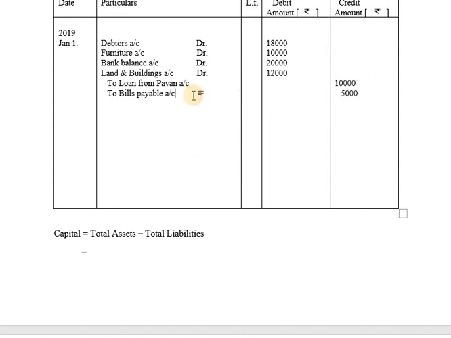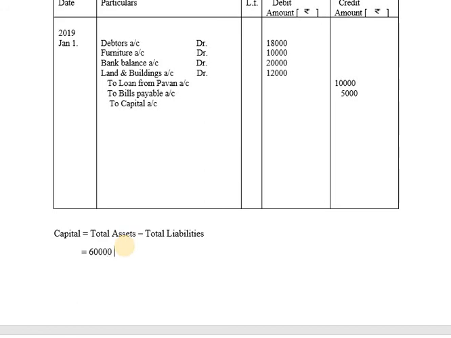Now you will be finding capital. How do we find capital? Applying the formula capital is equals to total assets minus total liabilities. So it will be recorded as to capital account, and applying the formula total assets minus total liabilities. So how do we get total assets? Adding all the items which we have recorded on debit side. 10 plus 10 20, 20 plus 20 40, 40 plus 10 50, 50 plus 8 58, 58 plus 2 60. So the total of debit side is 60,000.